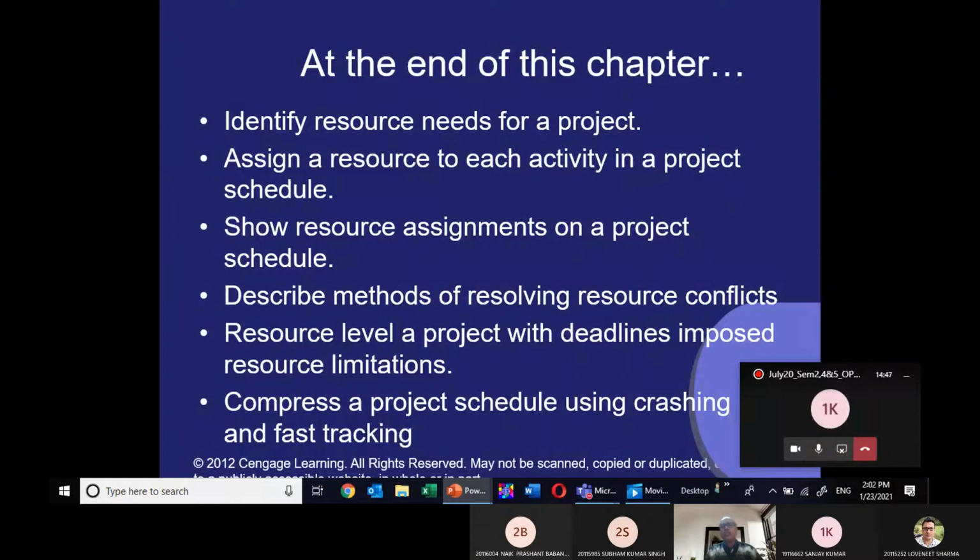We will show the resource assignment on a project schedule, describe the methods of resolving resource conflicts, and at the end learn crashing and fast tracking. These are the two ways of compressing the project schedule from 70 days to 50 days.